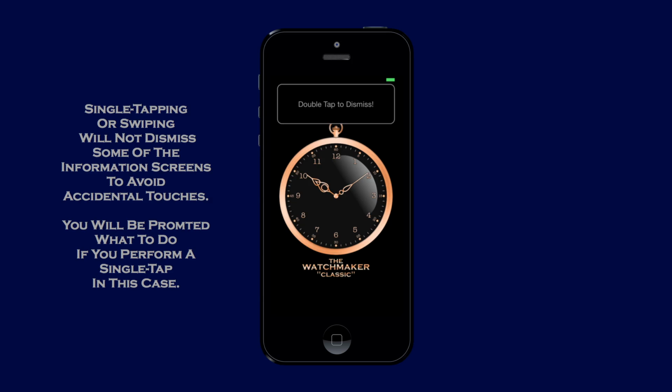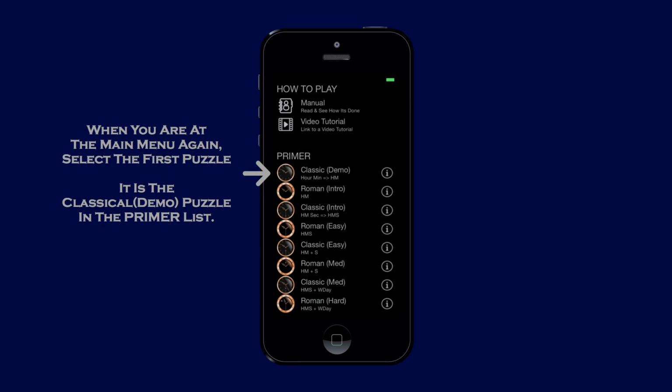Single tapping or swiping will not dismiss some of the information screens, to avoid accidental touches. You will be prompted what to do if you perform a single tap in this case. When you are at the main menu again, select the first puzzle. It's the classical demo puzzle in the primer list.